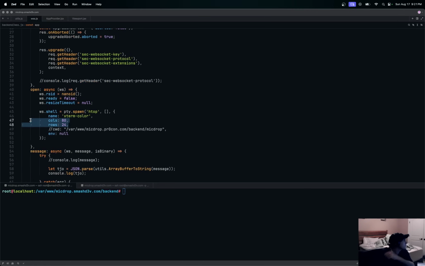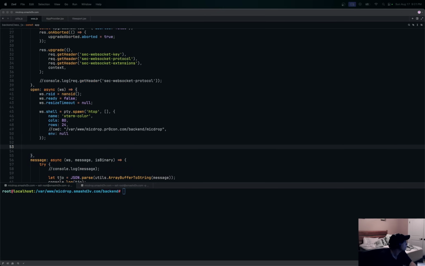Shell is going to equal this. Oh, on data, that's right. Yeah, so that will be the Pty. So we'll spawn this. I was wondering if we had to do that right away, but yeah. Okay, let's try and do htop.